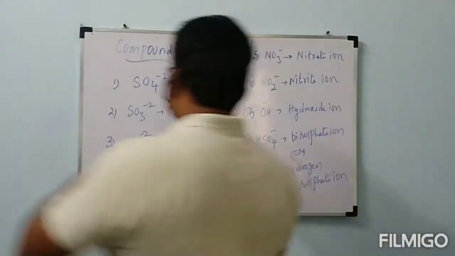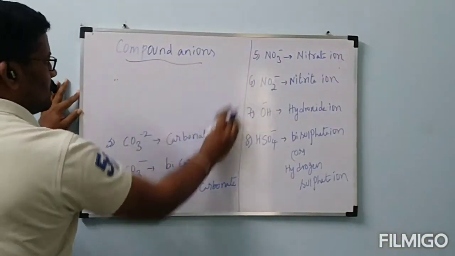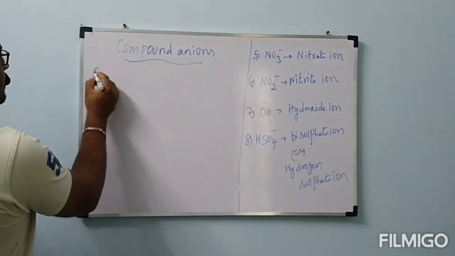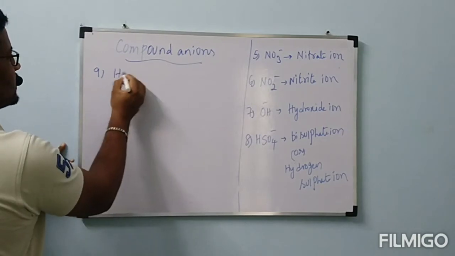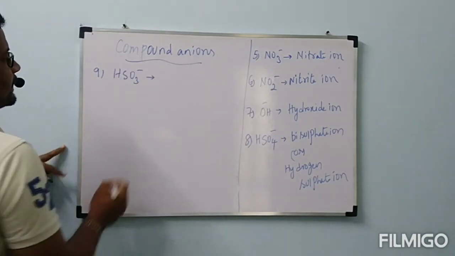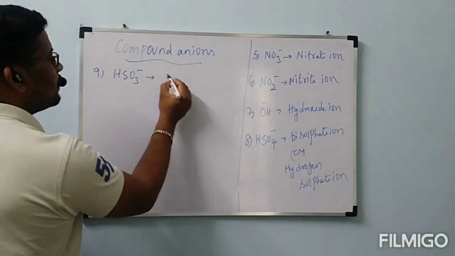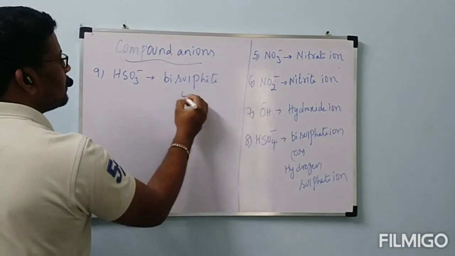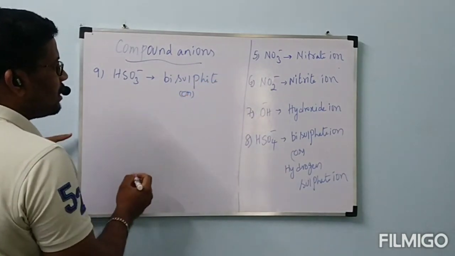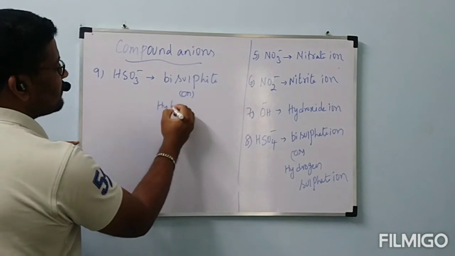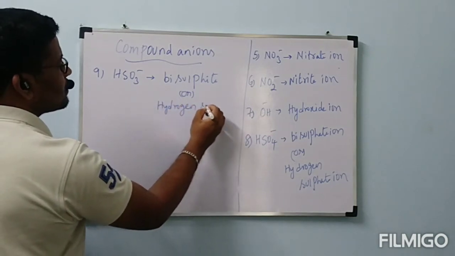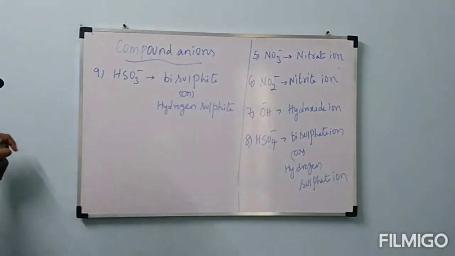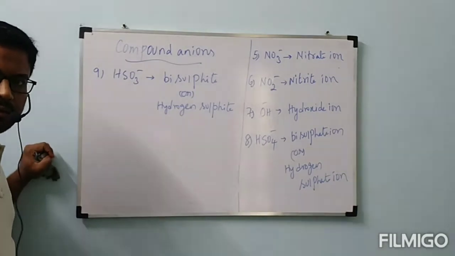Next, ninth one, HSO3-, that is bisulfite or hydrogen sulfite.